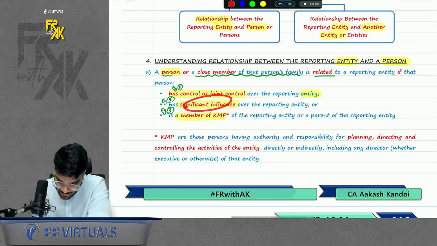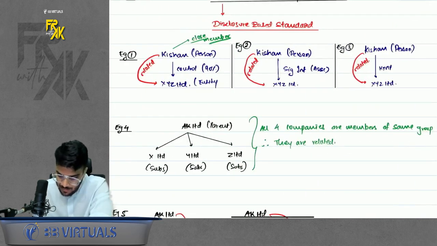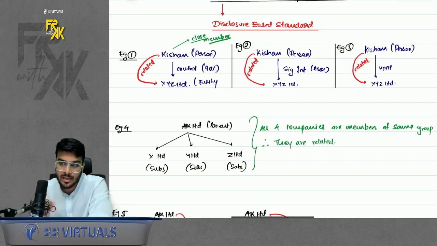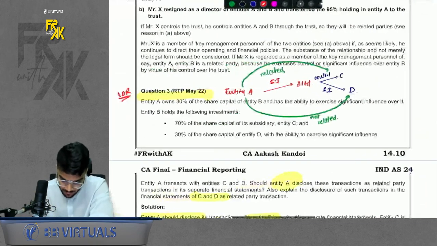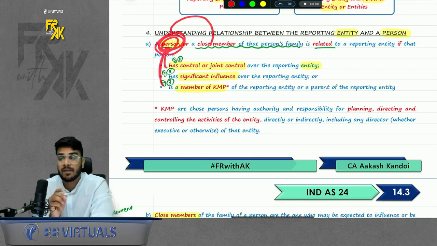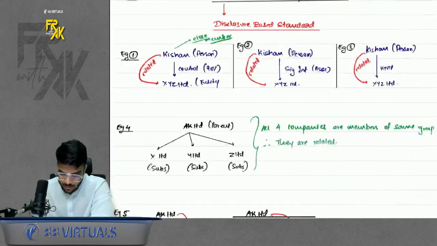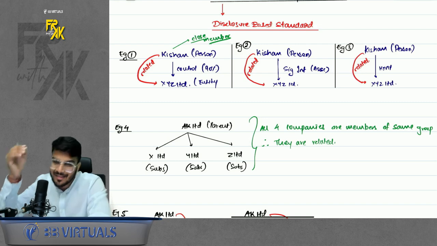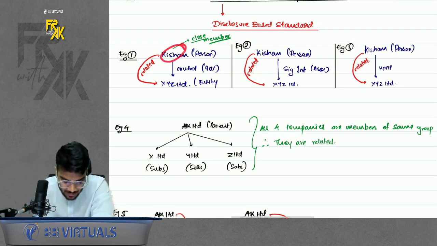If Kishan has an influence in any company, Kishan and that company are related. And if Kishan is a KMP in any company, then Kishan and that company are related. Next part. Whenever Kishan is related to any company, Kishan's close member will also become related. Whatever belongs to Kishan also belongs to his close member, because Kishan is in love with the close member. So if Kishan is related to XYZ, his close members are also related to XYZ.